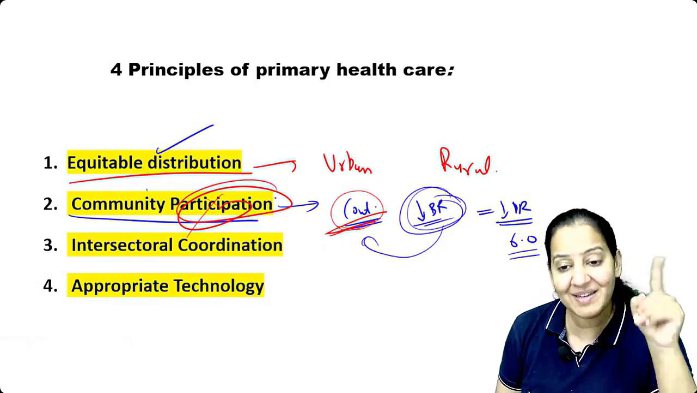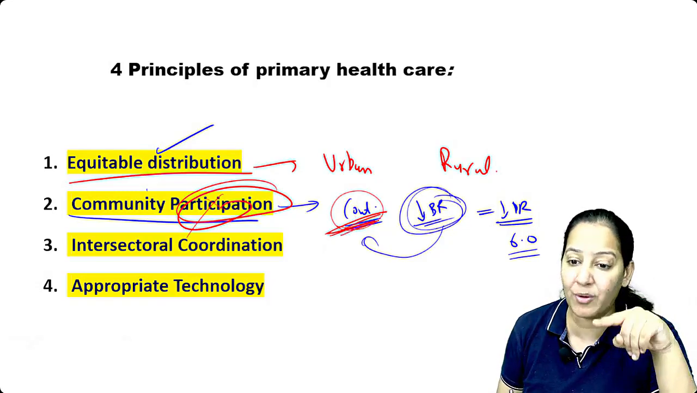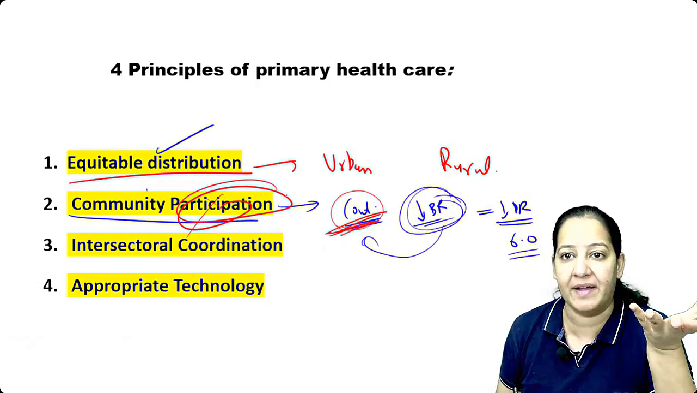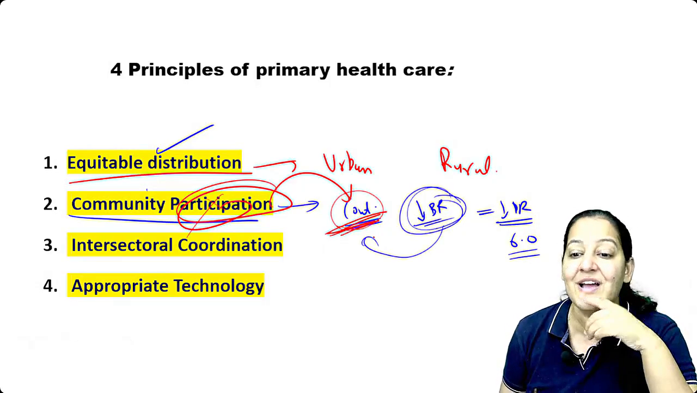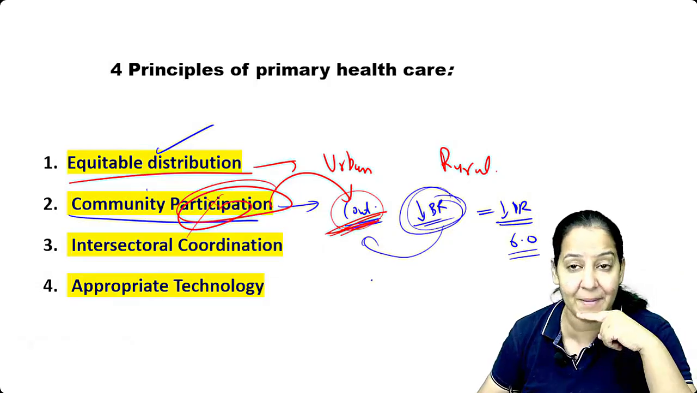So it is not necessary that only availability should be there. Availability is there, but they are not participating. They are not consuming it. Participation is important. This is the one example I have given, contraception.